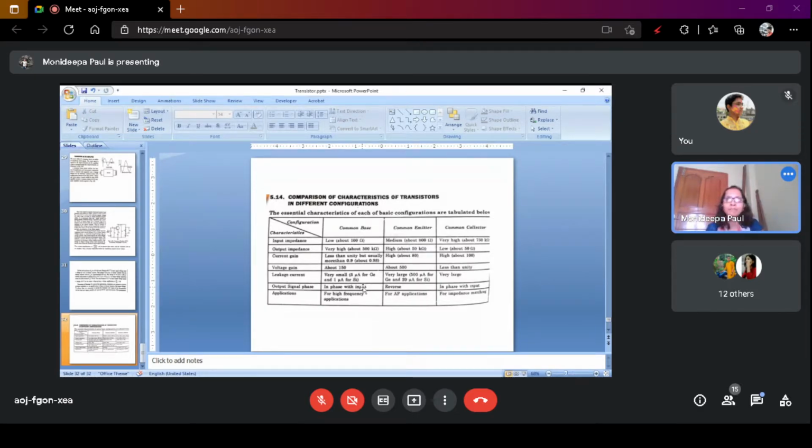In case of common collector, the output signal is also the positive half. In case of common emitter, the positive half of the input signal gives the negative half of the output signal. That is reverse in phase. Applications: high frequency application, audio frequency application, impedance matching. These are the differences and comparison between the different configurations of the transistor.